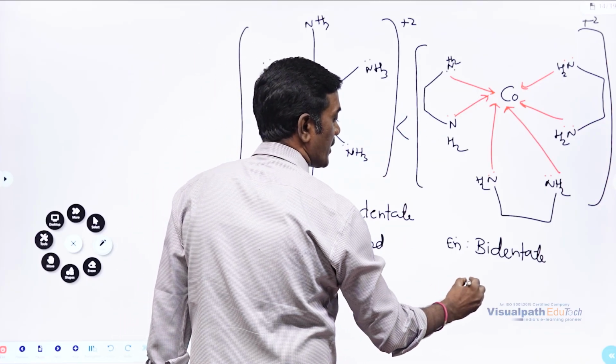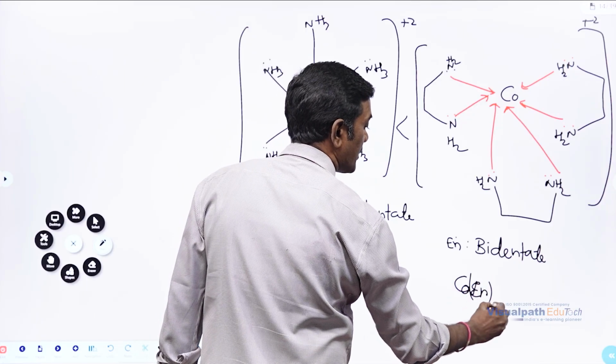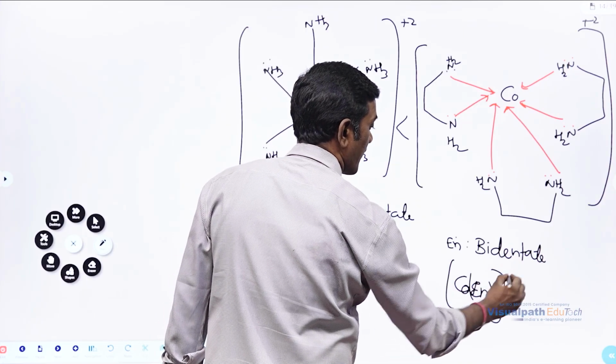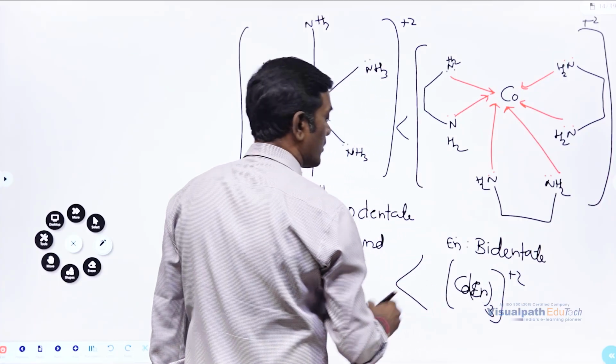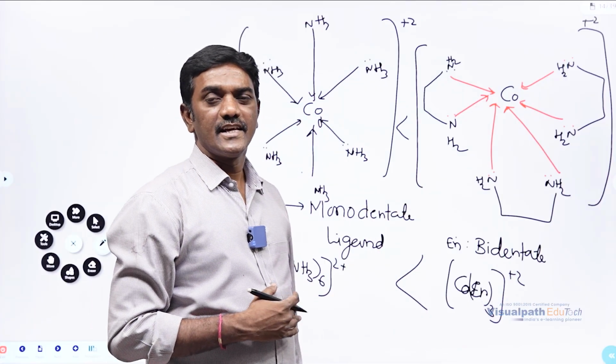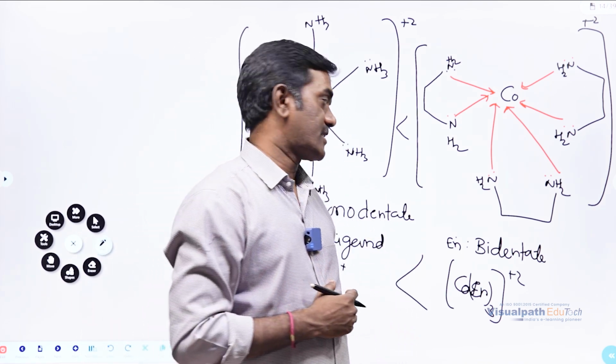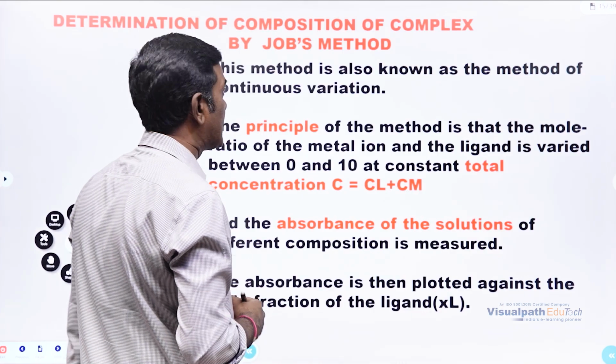Stability-wise, if you are comparing cobalt with ethylene diamine, this will be more stable than this one. The only reason is that it's forming a chelate. This particular effect is called the chelate effect. This effect is called the chelate effect.